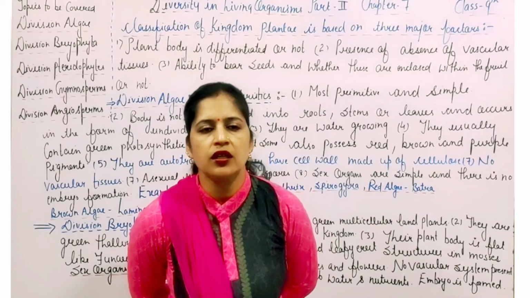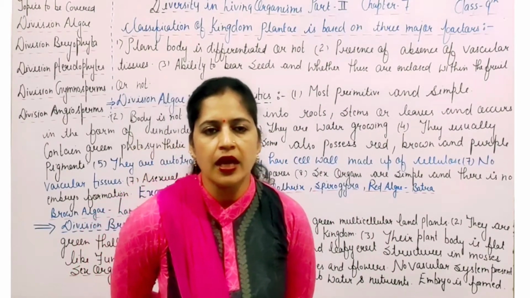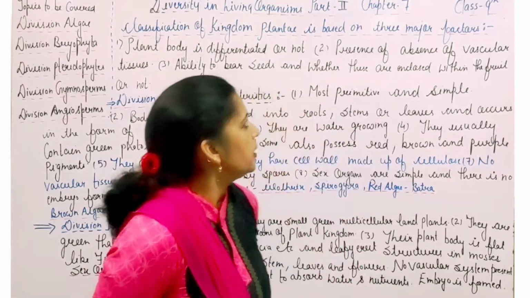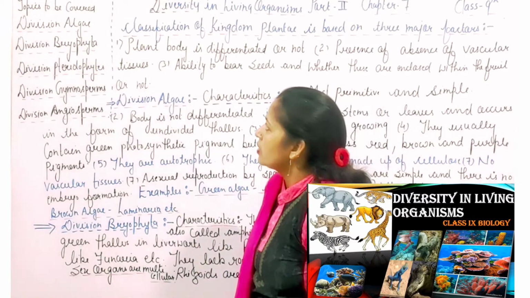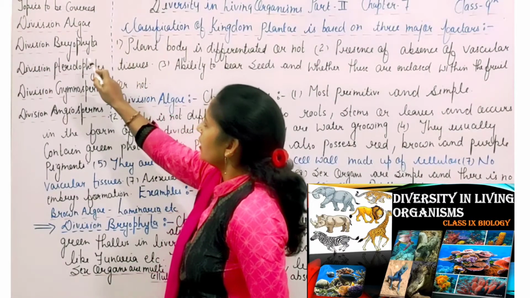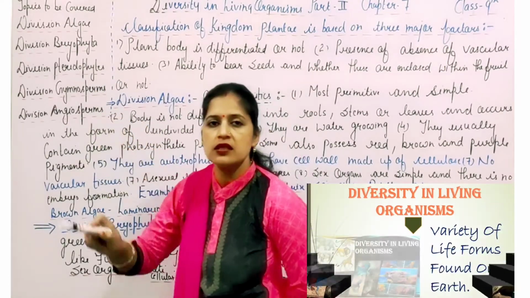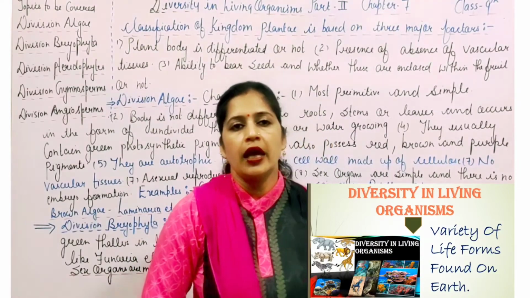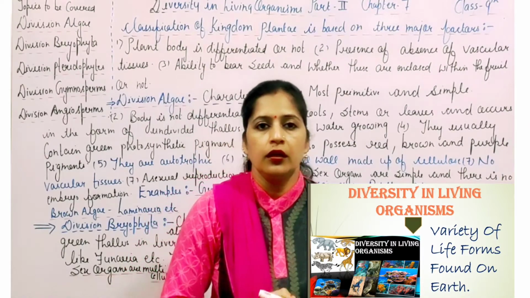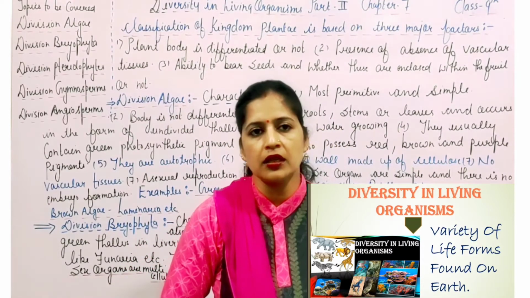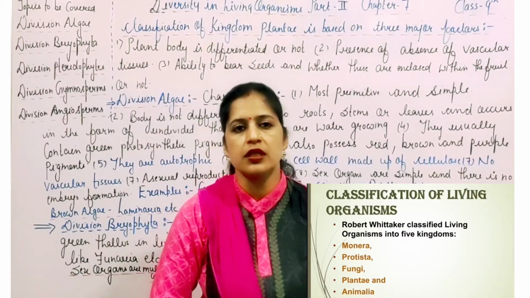Today we will start with chapter number 7, that is diversity in the living organisms, and we start with part number 2. Topics to be covered in this chapter are: first, division Algae, division Bryophyta, division Pteridophyta, division Gymnosperms, and the last is division Angiosperms. In part number 1, we already discussed the various types of the plant kingdom, that is, the 5 types of classification of kingdoms, which we have to discuss in very detail.